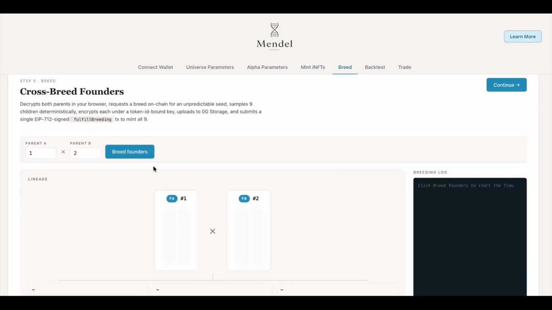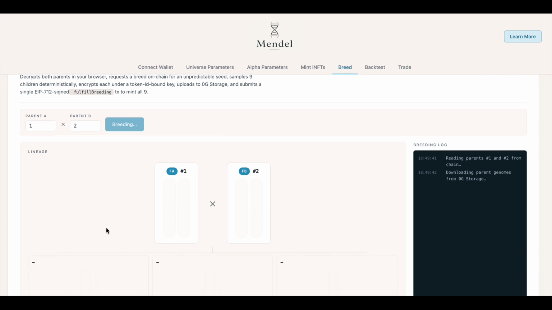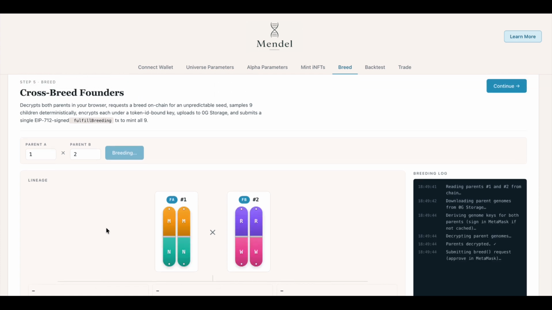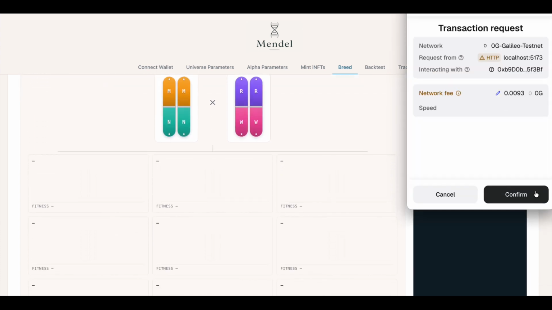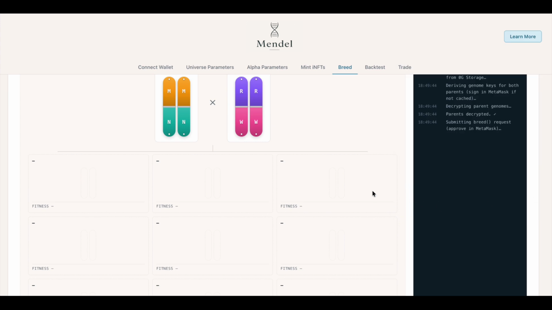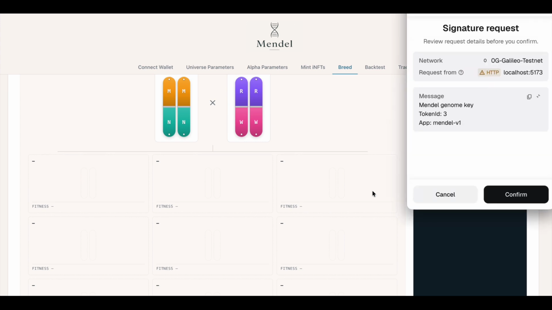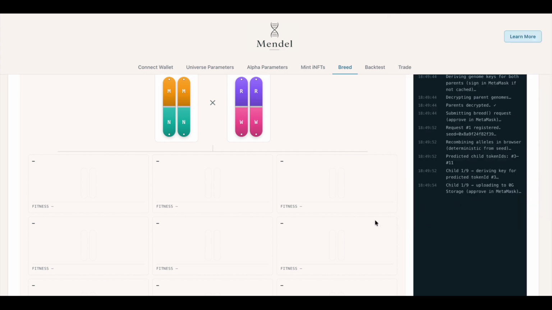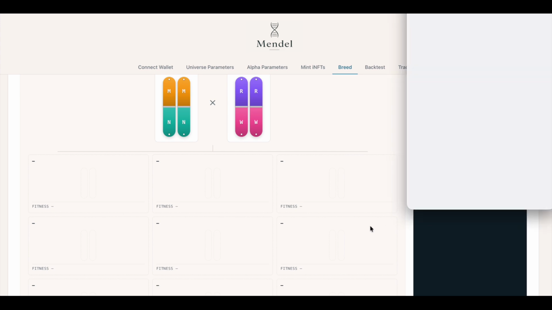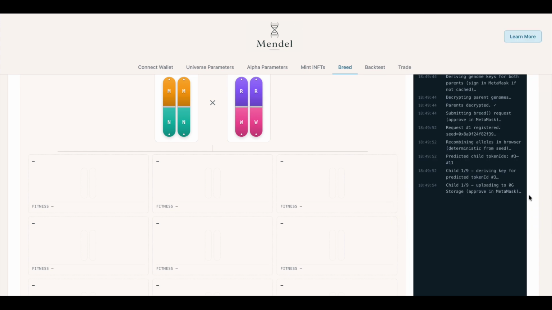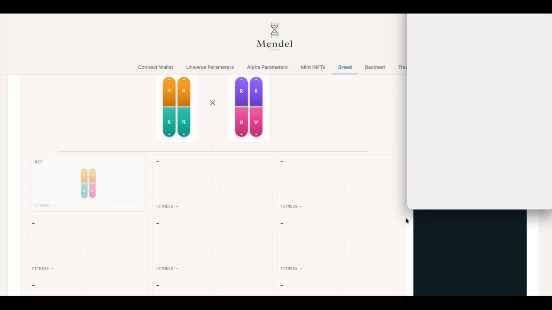So now we crossbreed the founders, and what you'll see is that the entire process happens while keeping the strategy completely private. So it's a round trip of requesting the original strategy, decrypting it locally, and then recombining it on the front end, encrypting it, and sending it back to 0G storage, and then registering the hash with the Mendel contract. So great, let's just skip ahead.